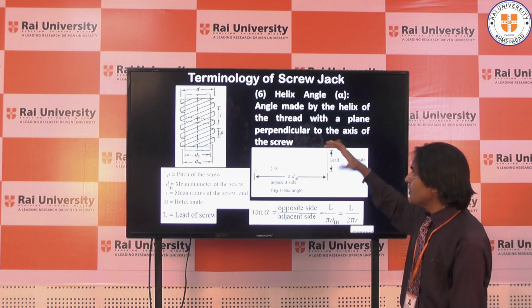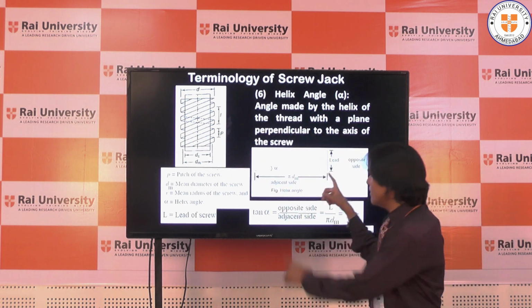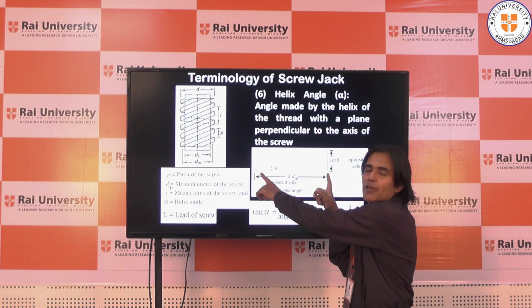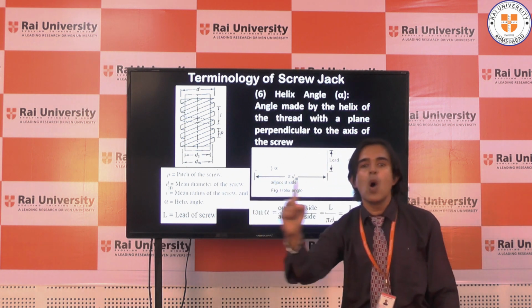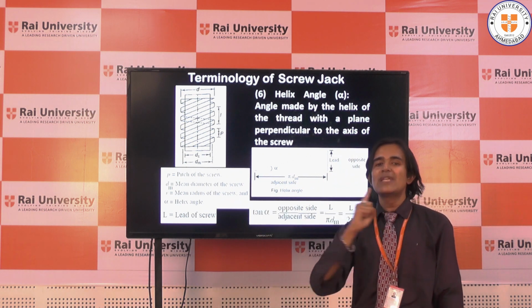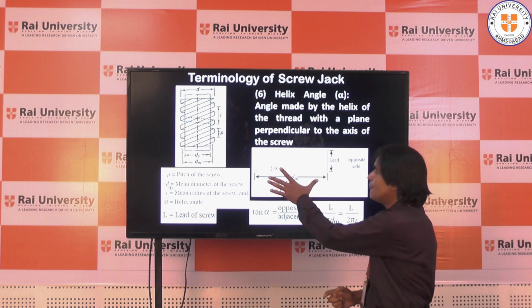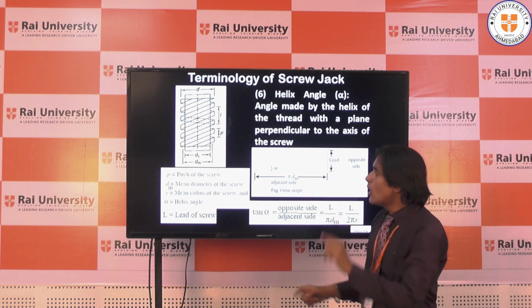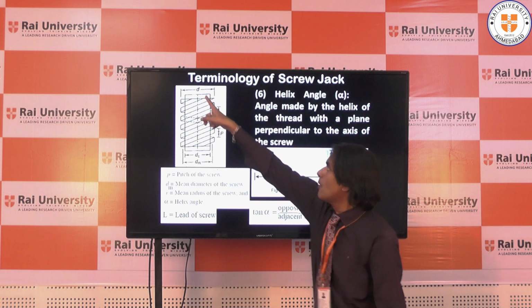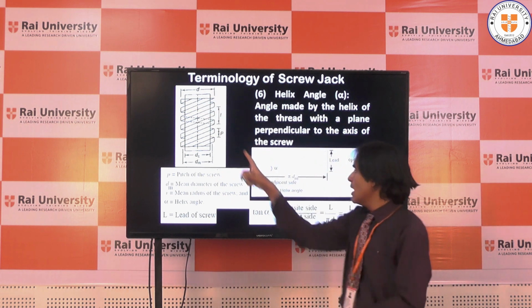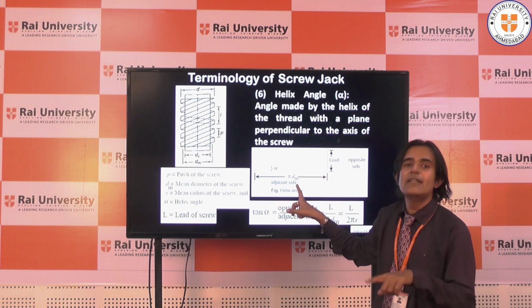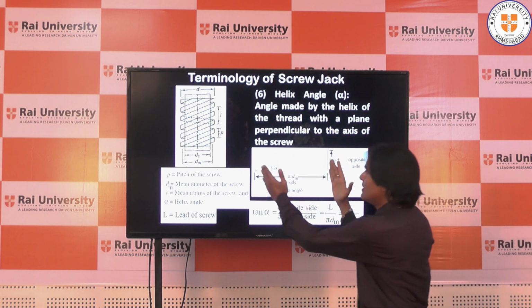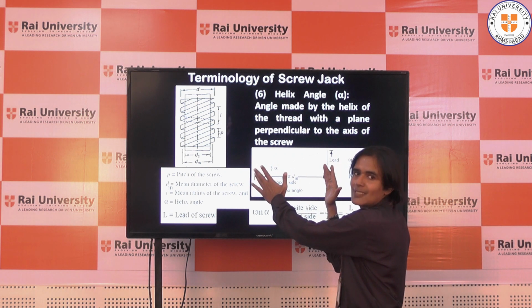This is nothing but the circumference pi d, because our screw is going to take one full turn. But I am not going to take pi dc or pi d, I am going to take pi dm because I am taking into consideration the mean diameter.